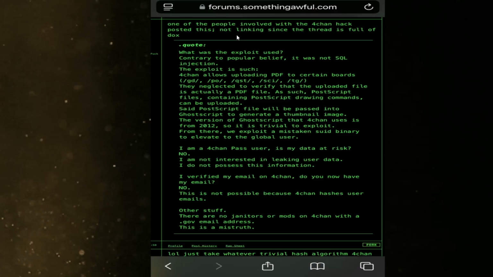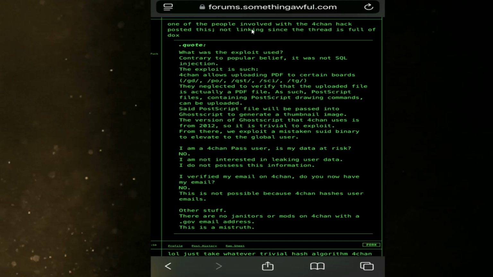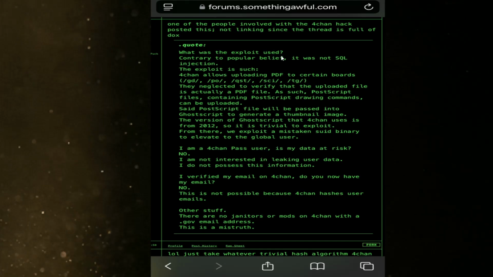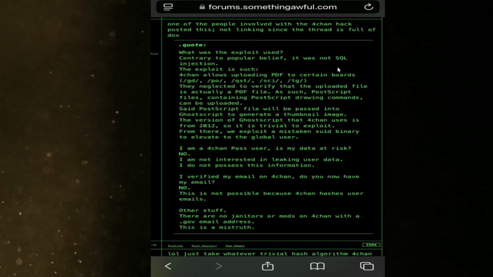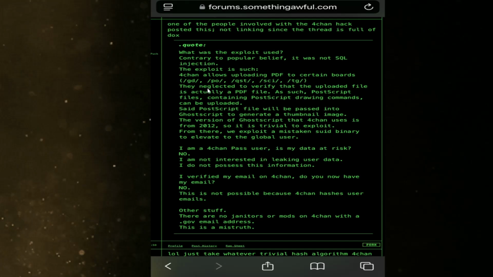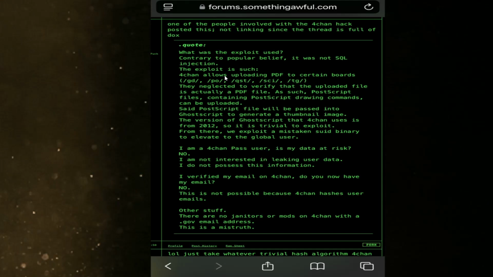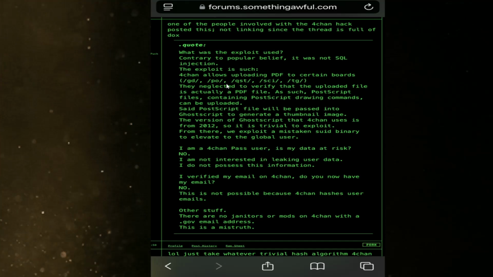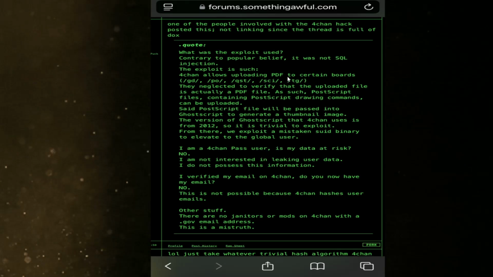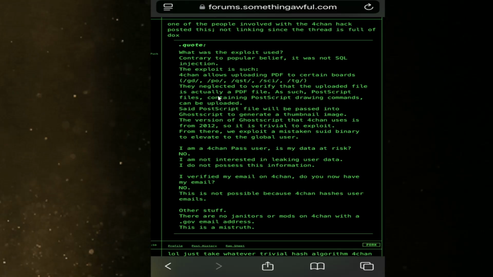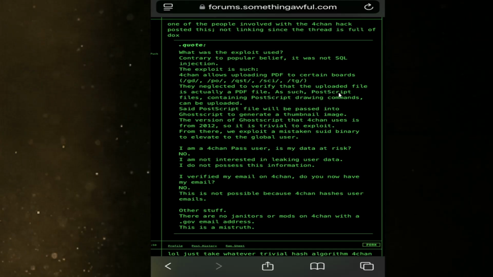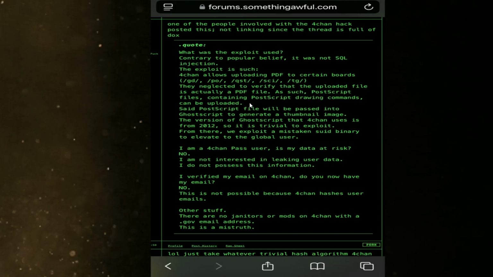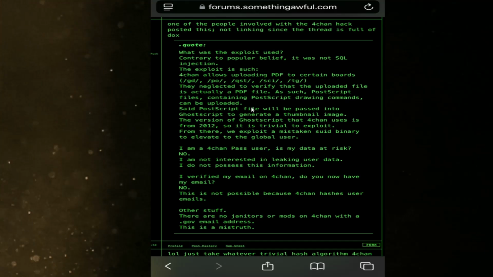We can also see here, on one of the forums, one of the people involved with the 4chan hack posted this. They basically said, what was the exploit used? Contrary to popular belief, it was not an SQL injection. They're stating that an exploit from 4chan allows uploading of PDFs to certain boards. They neglected to verify that an uploaded file is actually a PDF file. As such, PostScript files containing PostScript drawing commands could be uploaded.